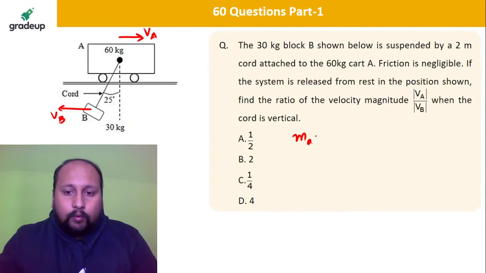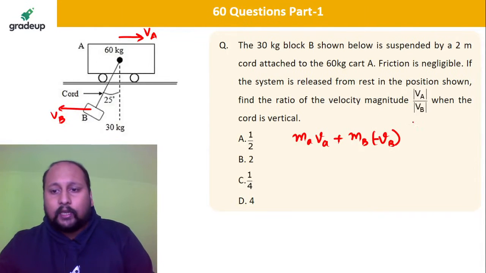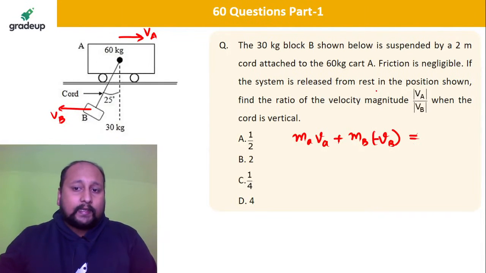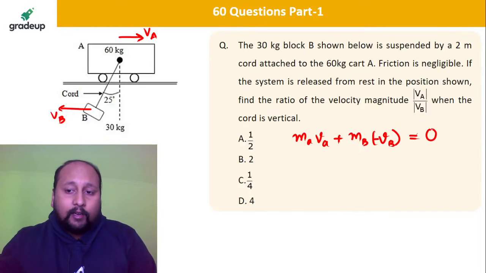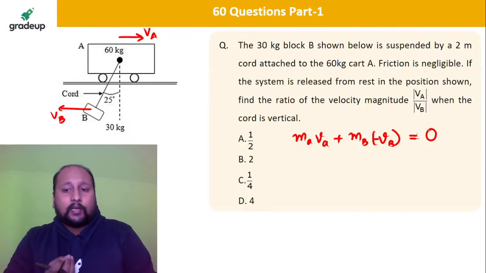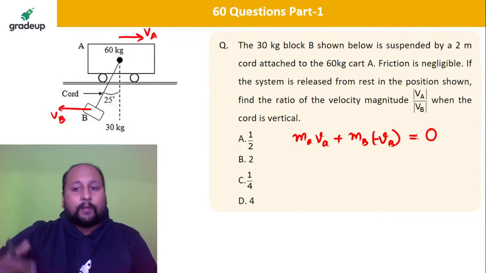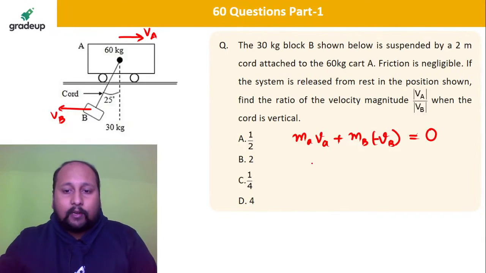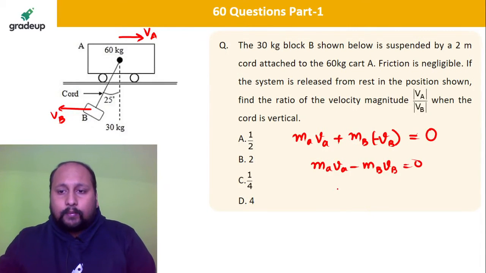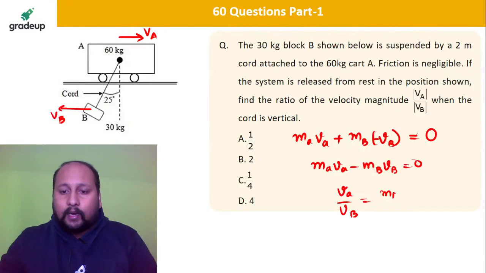So we can say mass of A into velocity of A plus mass of B into velocity of B with a negative sign because it's in the opposite direction, that should be equal to, since it is released from rest, definitely equal to 0 because there is no velocity at the initial condition. So final momentum should be equal to initial momentum. So from this we can calculate MA into VA minus MB into VB equal to 0. So VA by VB is equal to MB by MA.